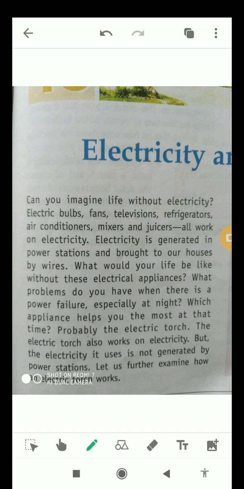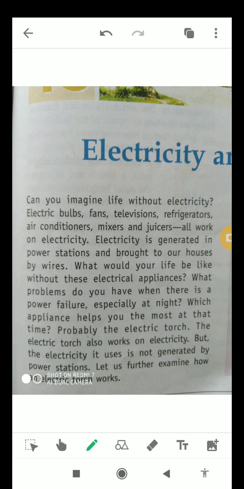Students, without these appliances our life would have been very difficult, because each and every appliance is important for us in different work. Especially at night, we need a torch to see the objects around us.